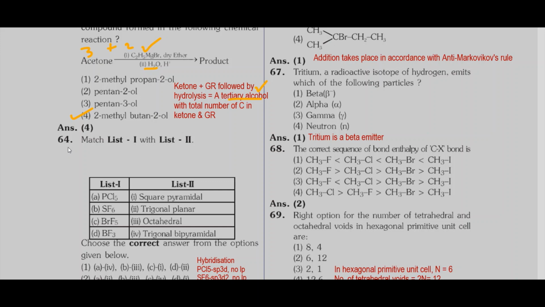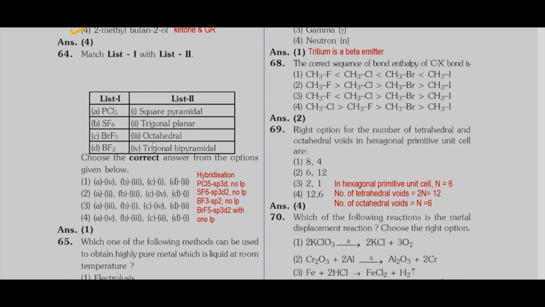Then question 64, match list 1 with list 2. In list 1 you can see 4 compounds. In list 2, their shapes have been given. PCl5 is a molecule with no lone pair of electrons on the central atom. Hybridization is sp3d. So they expect no lone pair, so we have regular geometry. With sp3d hybridization, the geometry is trigonal bipyramidal.